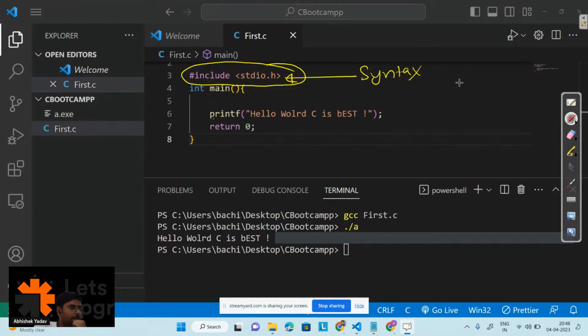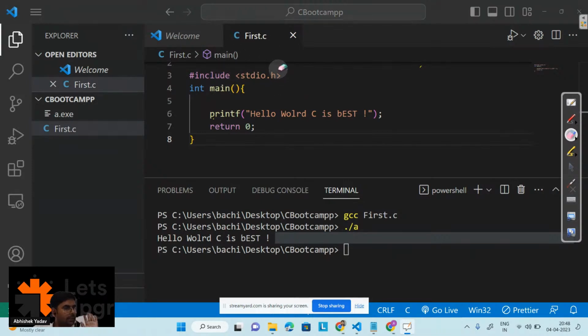Yeah, hash is a preprocessor. I will come to that part also, what this preprocessor is. Sir, can we use exit underscore success? Like, I have never used this part. Okay, Pawan, try to use it by yourself and see what you get. Correct, it is a preprocessor directive, right? Till this point, is everyone clear, yes or no?